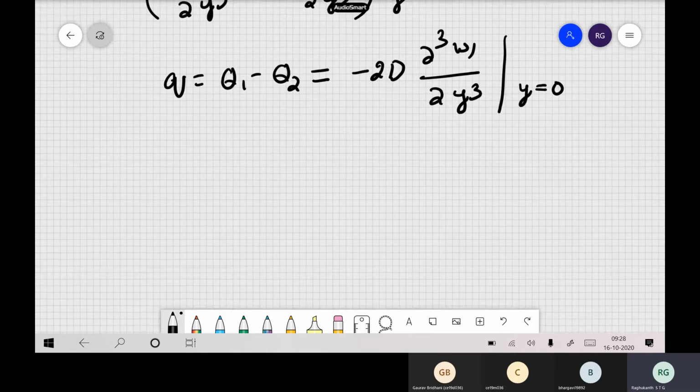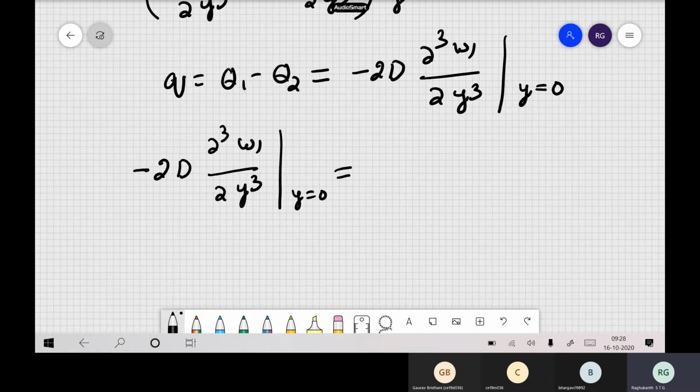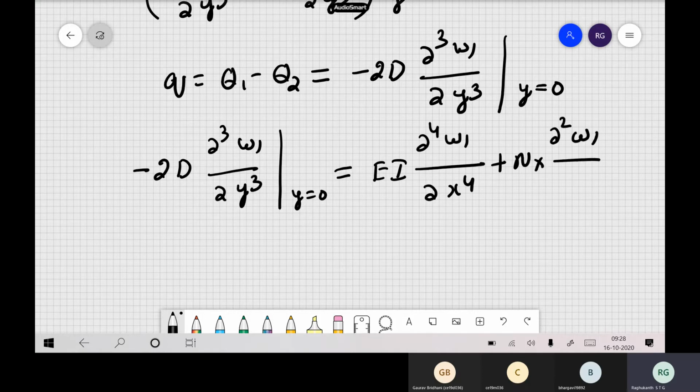Then if we substitute in the beam stiffener equation, minus 2D ∂³W1/∂y³ at y equal to 0 is equal to EI ∂⁴W1/∂x⁴ plus Nx ∂²W1/∂x² at y equal to 0.